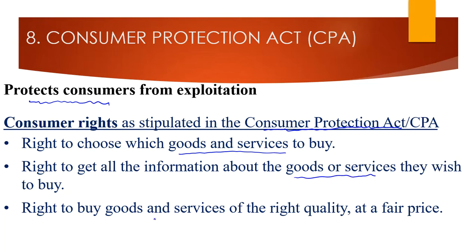Consumers also have the right to buy goods and services of the right quality at a fair price. So when you buy something, it should be of the right quality, and it shouldn't be overpriced. All right, so those are the three rights according to the Consumer Protection Act.